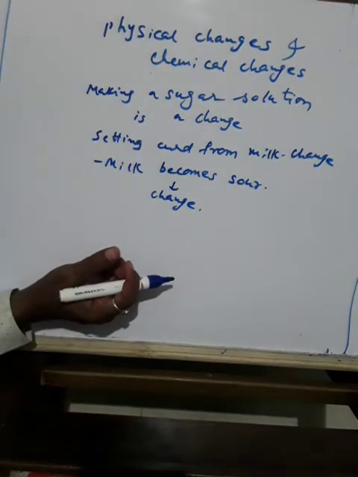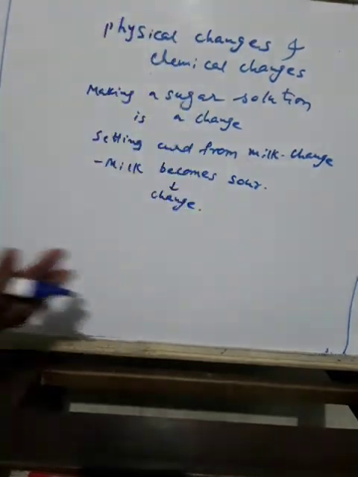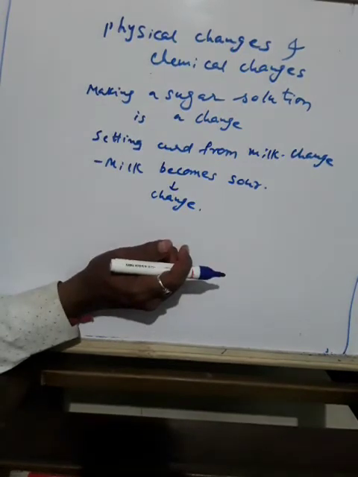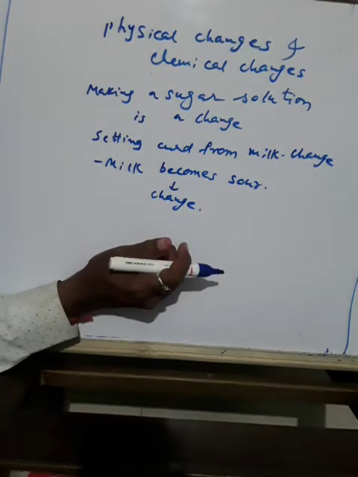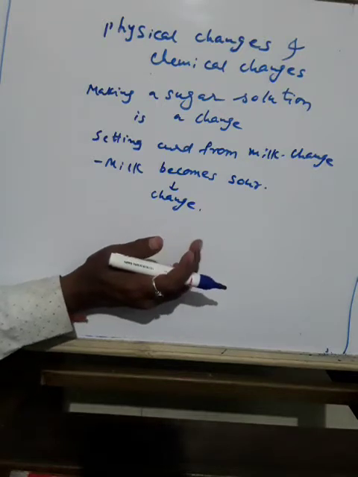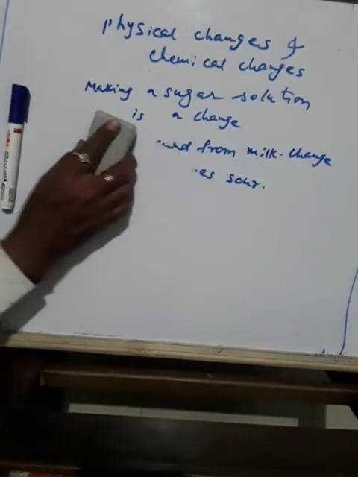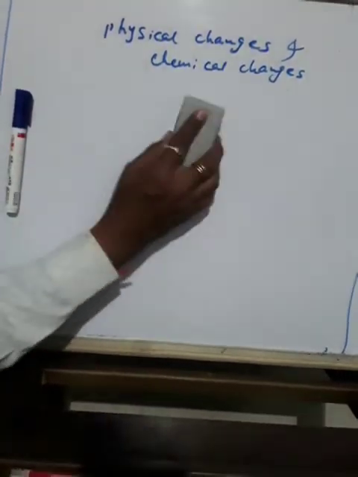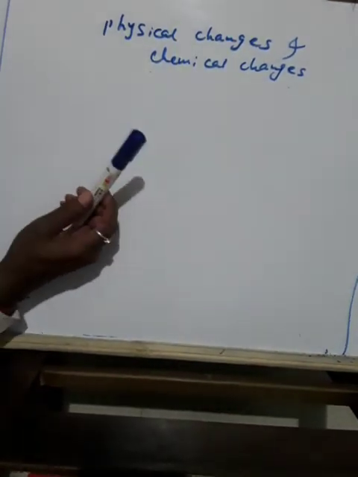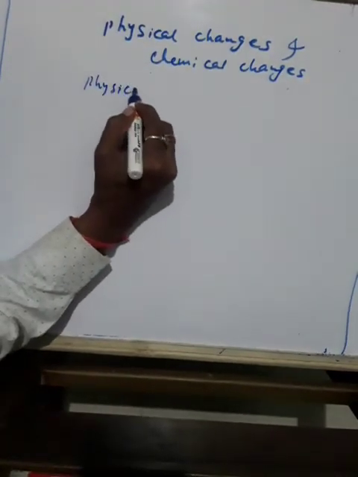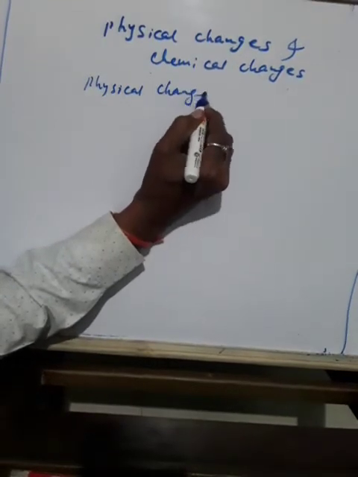Make a list of 10 changes you have noticed around you. What are the changes you have observed around you? You just make a list. That will be your activity you can perform now. In this chapter we shall perform some activities and study the nature of these changes. Based on these we have two types of changes, physical and chemical changes. Initially we will study about a physical change: what it is, why it happens, and what changes take place.